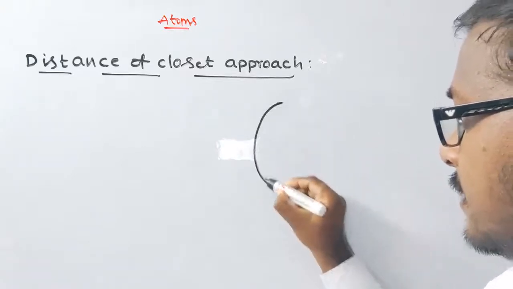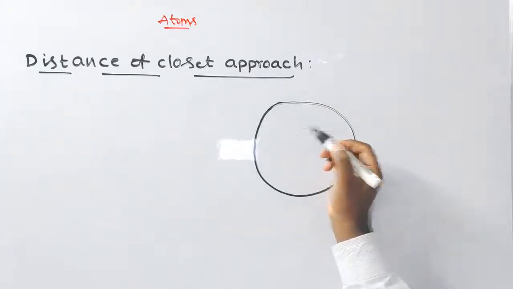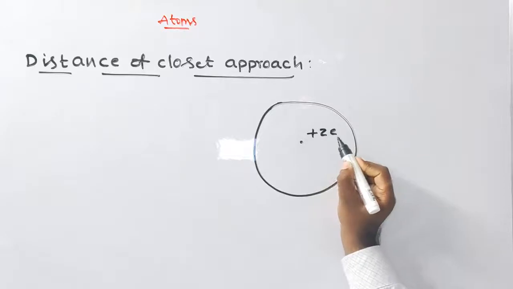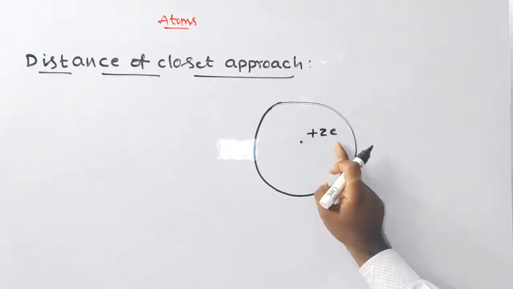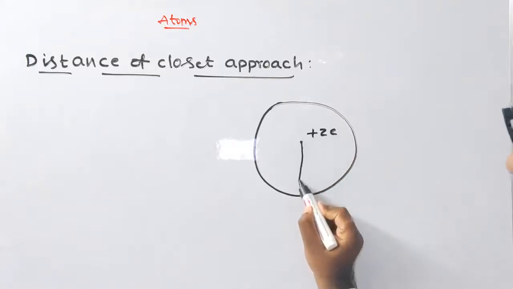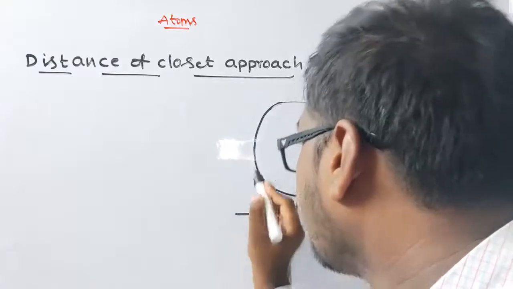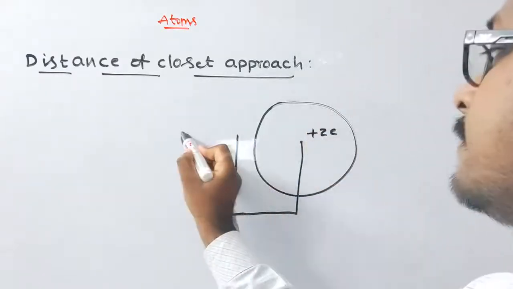Like in this way, students, this is the nucleus with charge plus Ze. That is the charge of the nucleus.